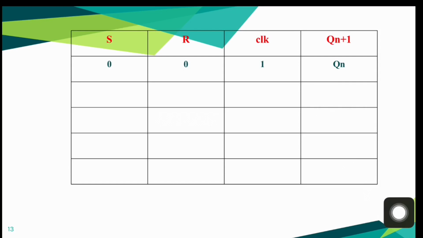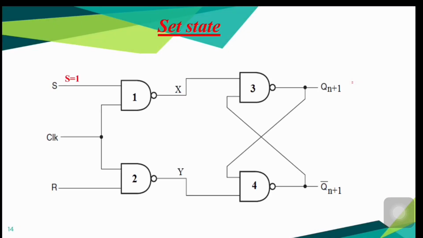Let us now consider the second input combination, that is S equal to 1, clock equal to 1, R equal to 0, and find out corresponding output. Now you look at this first NAND gate. Since both of these inputs are 1, we can write its output X equal to 0. On the other hand, one of the input of this second NAND gate is 0.